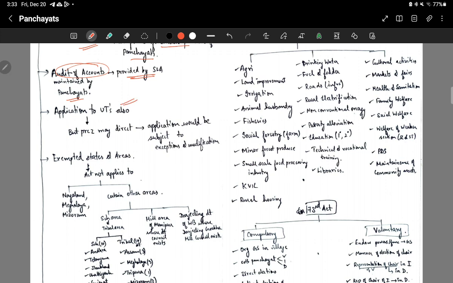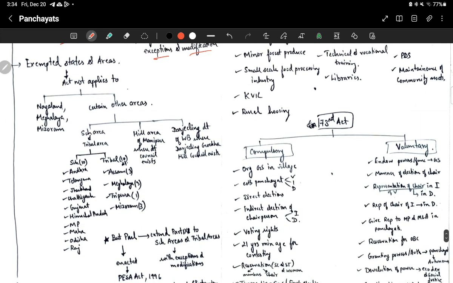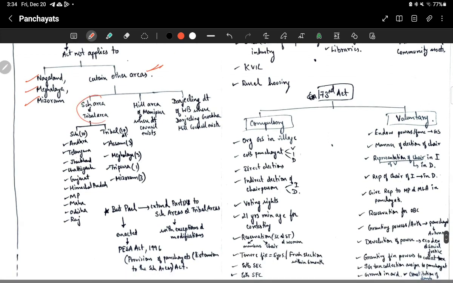Okay, and what about union territories? Are Panchayati Raj institutions applicable there also? Answer is yes, but the president may direct that this application would be subject to some exceptions and modifications. Okay. Then these Panchayati Raj institutions are exempted in some states and areas. This act does not apply there. Which are these states? Nagaland, Meghalaya, Mizoram, and some other areas like the scheduled areas and tribal areas, the hill areas of Manipur where district council exists, then Darjeeling district of West Bengal where Darjeeling Gorkha Hill Council exists. In all these areas, this act does not apply.